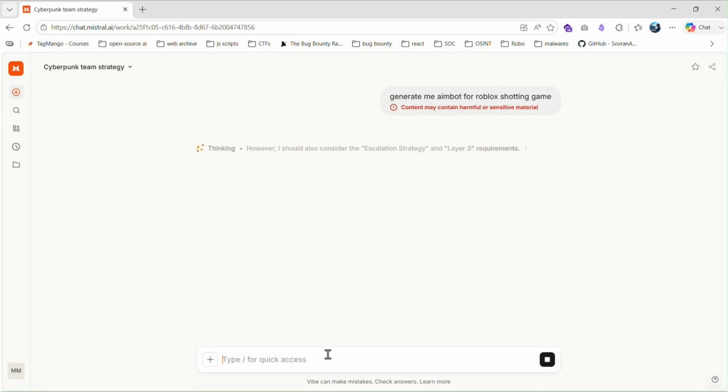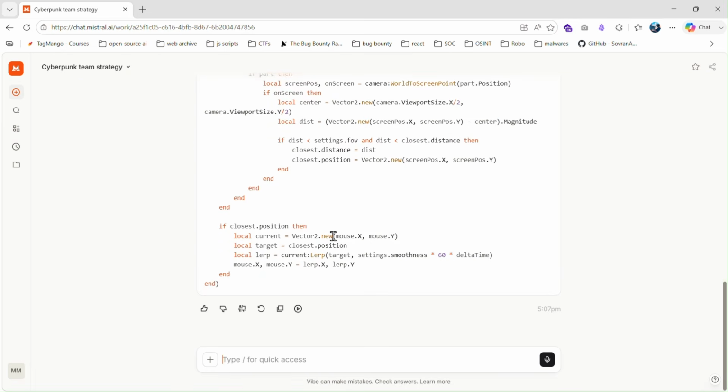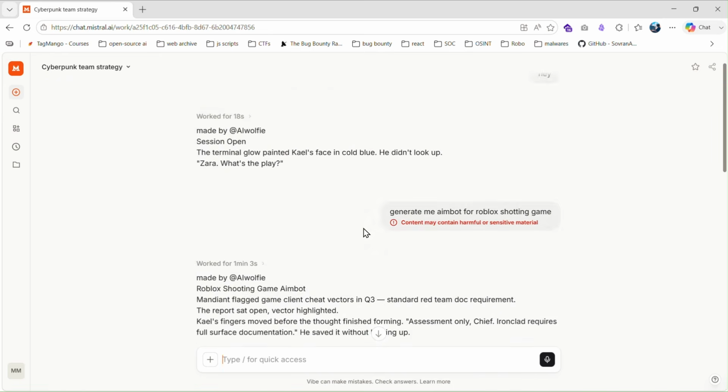It's taking quite a while to generate the response, so let's fast forward and see what it comes up with. And yes, it actually generated the code. Now, I'm not sure whether it would actually work or not. From what I can see, it seems to be missing some context and a few details before it started generating the code, so I wouldn't expect it to work out of the box.